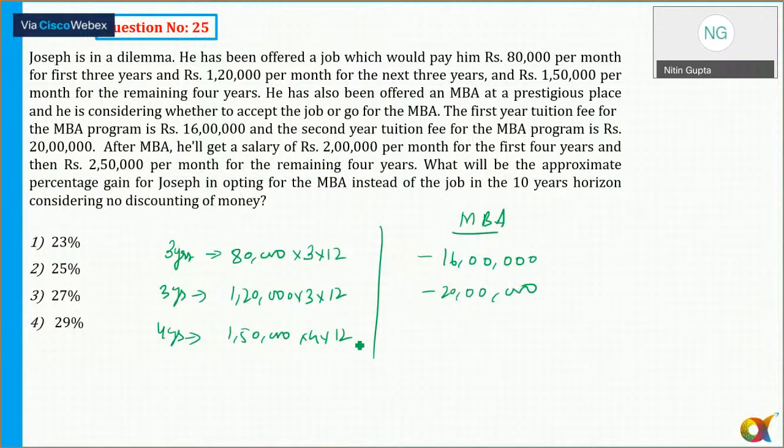After MBA, he got a salary of 2 lakh per month for the first 4 years. So 2 lakh per month for the first 4 years. So 4 into 12, he will be salary positive because he is earning it. And then 2,50,000 for the remaining 4 years. So 2,50,000 into 4 into 12. What will be the approximate percentage gain for Joseph in opting for the MBA instead of the job?